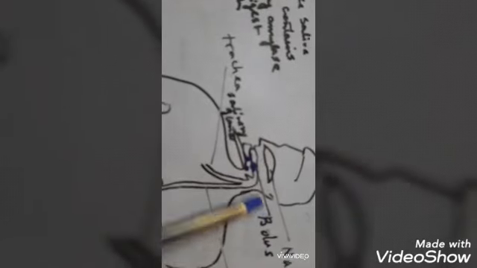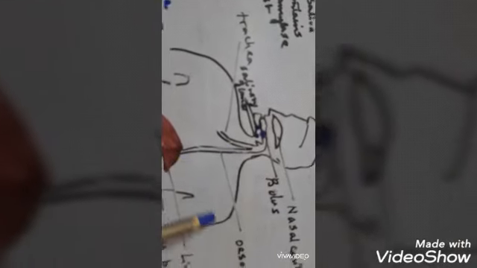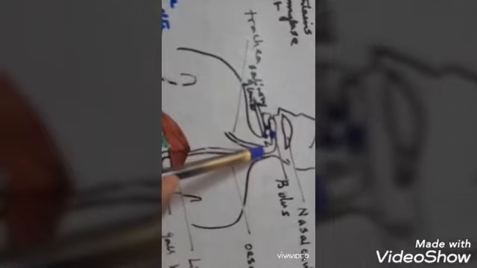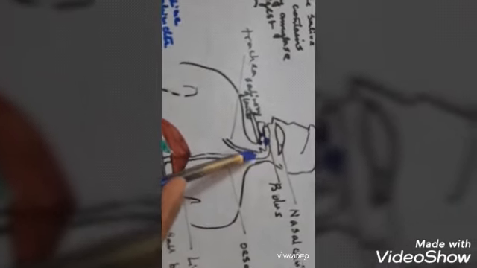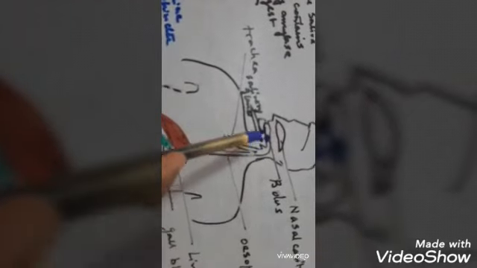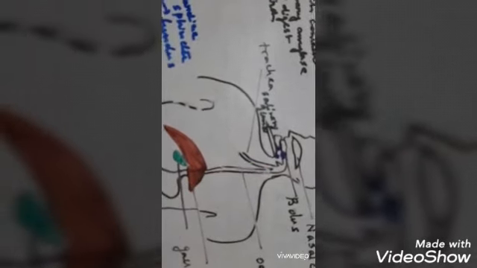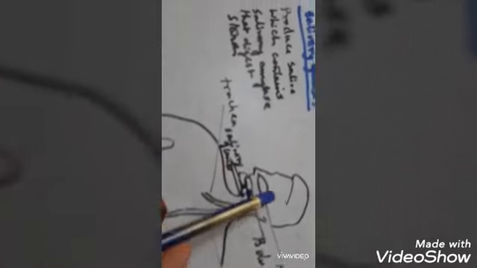Now you can see here I have drawn the pharynx, which is a common passage for the windpipe and food pipe. This is the windpipe or trachea, and this is the food pipe, that is the esophagus. So this is the pharynx that I was talking about, and the epiglottis is here. The epiglottis closes the glottis portion during swallowing. Now the bolus passes down to the esophagus.